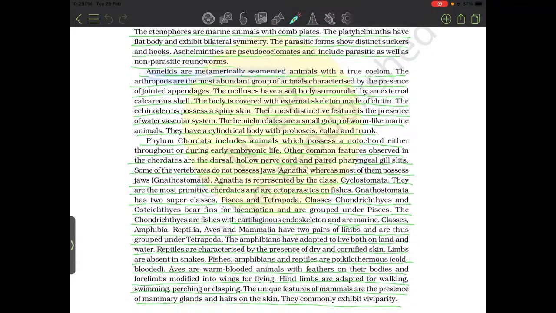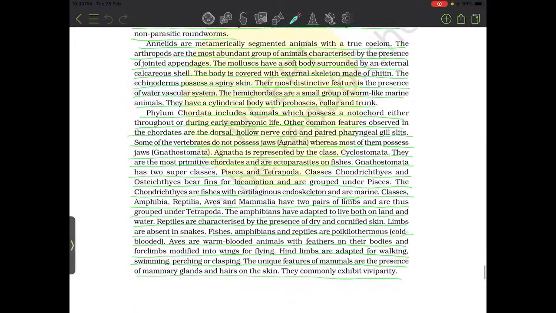Annelids are metamerically segmented animals with true coelom. The arthropods are the most abundant group of animals, characterized by the presence of jointed appendages. The mollusks have a soft body surrounded by an external calcareous shell. The body is covered with an external skeleton made of chitin. The echinoderms possess spiny skin. The most distinctive feature is the presence of a water vascular system. The Hemichordata is a small group of worm-like animals. They have a cylindrical body with proboscis, collar and trunk.